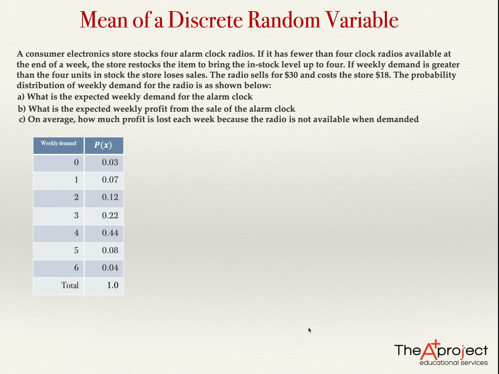Of a discrete random variable. This problem is about a consumer electronics store that sells alarm clock radios. The store always has 4 radios in stock. So at the beginning of each week, there are 4 radios, and if they sell some of these radios during the week, then they bring the in-stock level up to 4 at the end of the week. But at the beginning of the week, there are always 4 alarm clock radios.